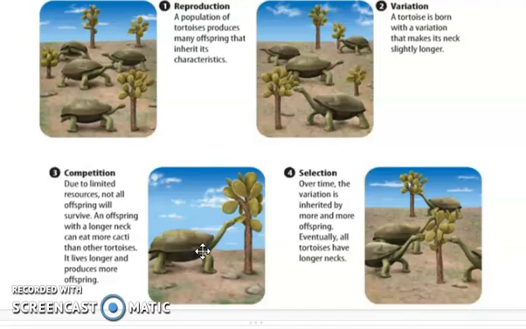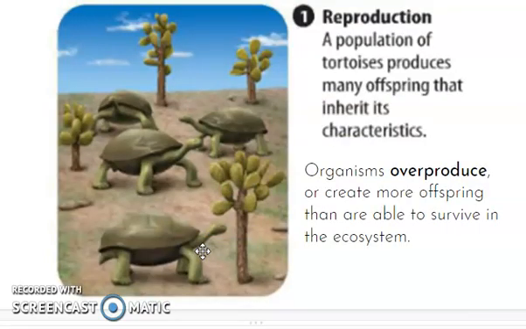So let's look at this in detail. So the first step of this cycle is reproduction. Reproduction is when a population, in this case of tortoises, reproduces and it makes more offspring than needed. We call that overproduction. And those offspring inherit traits. They inherit the characteristics from their parents. So organisms create new offspring and pass their characteristics or their traits on to their offspring.